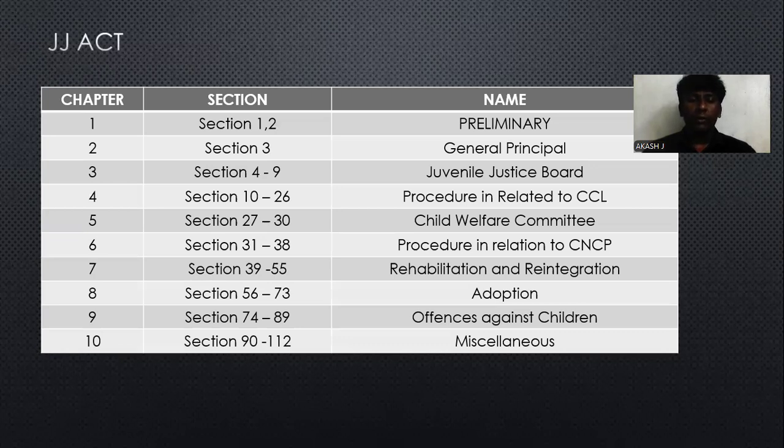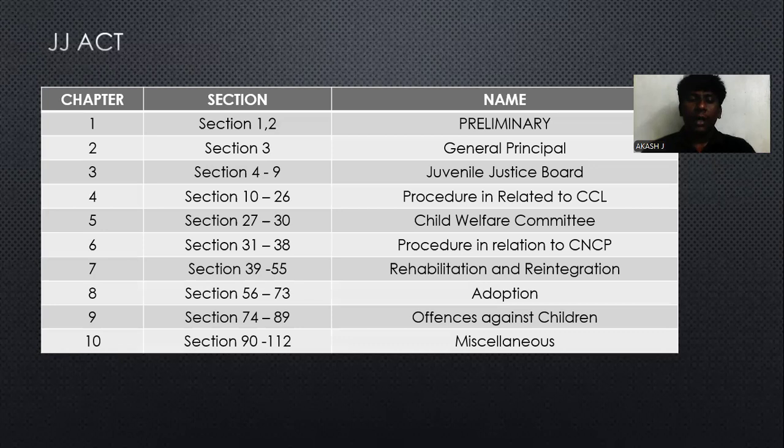We are going to see it in the fourth chapter. The fifth chapter explains the Child Welfare Committee, and the sixth is procedure in relation to CNCP. CNCP is nothing but children in need of care and protection. The seventh is rehabilitation and reintegration, and the eighth chapter is adoption.